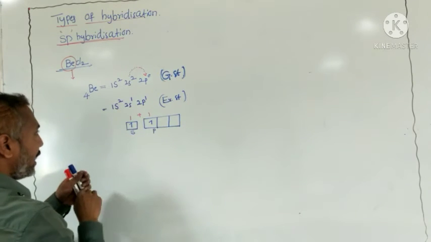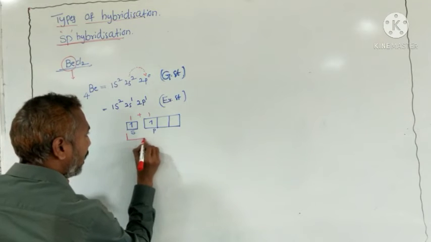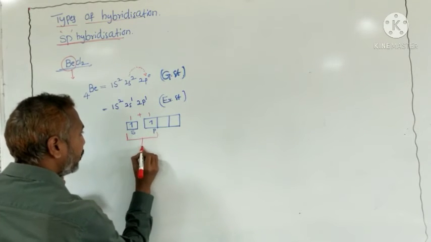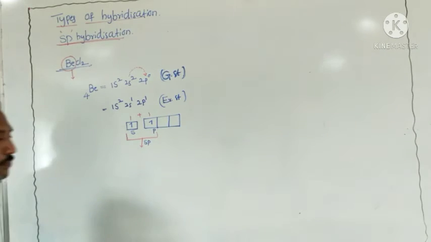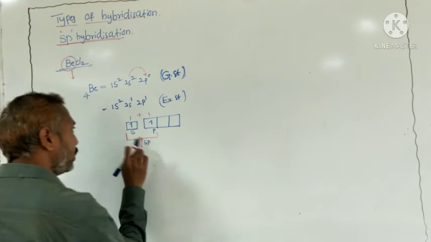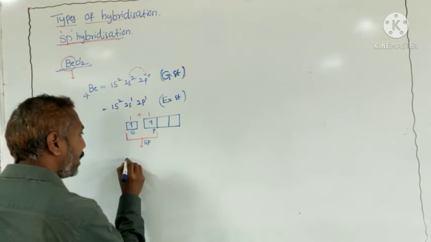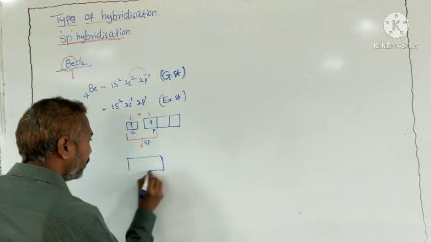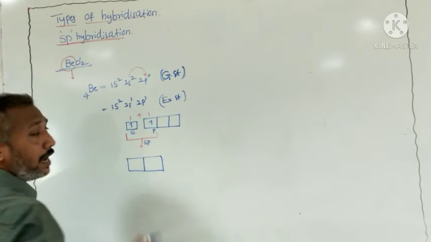So one s orbital and one p orbital undergo which hybridization? sp hybridization. How many equivalent hybrid orbitals are formed? Two orbitals are intermixed, so two equivalent hybrid orbitals are formed.